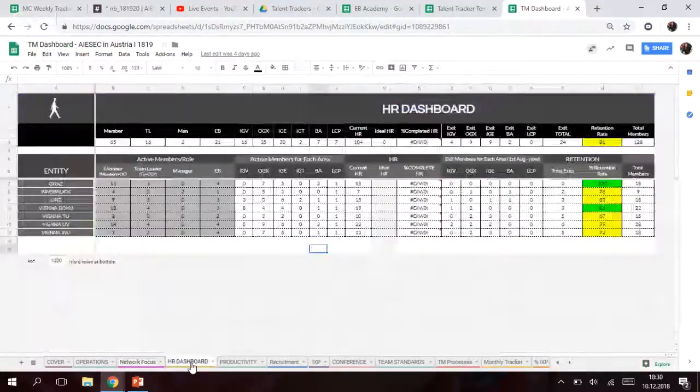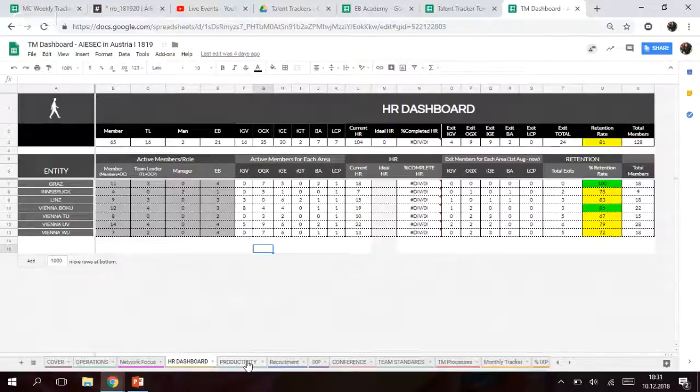So we have the HR dashboard. I'm taking these numbers from each LC's talent tracker for sure. So you can see different numbers for each LC, based on role and based on each area. And this is the members who dropped during their term, during their experience. And this is the retention rate that we have for each LC, and this is the average right now. So for example, you can see numbers from here. Total, we lost 24 people after recruitment. We were supposed to have 128, but now we have 104 people in our entity right now. So you can always see this data from this HR dashboard.